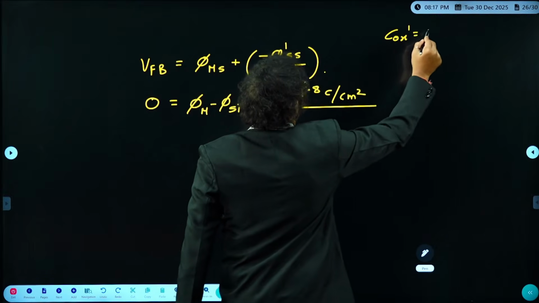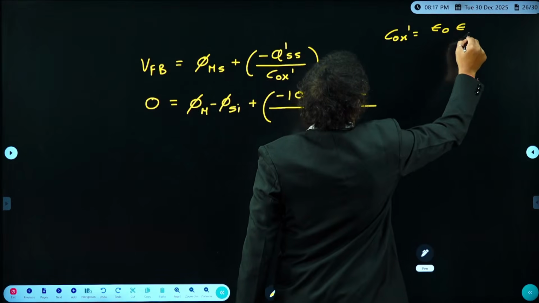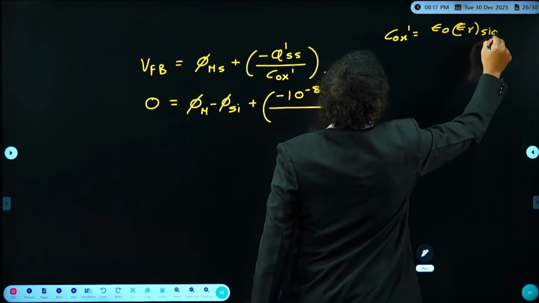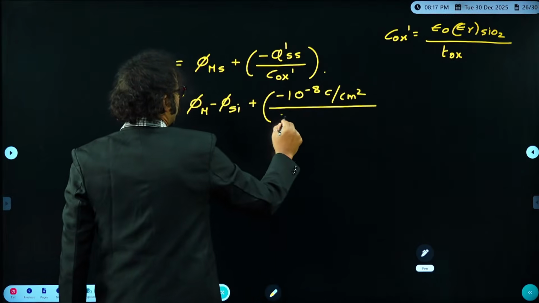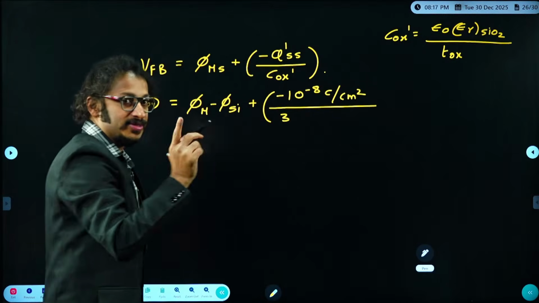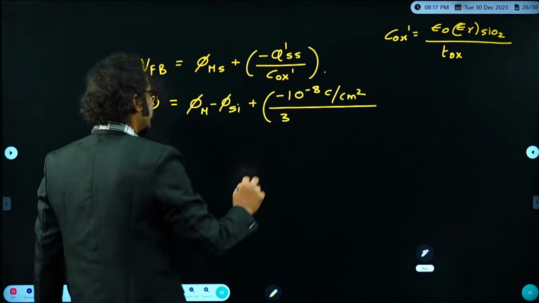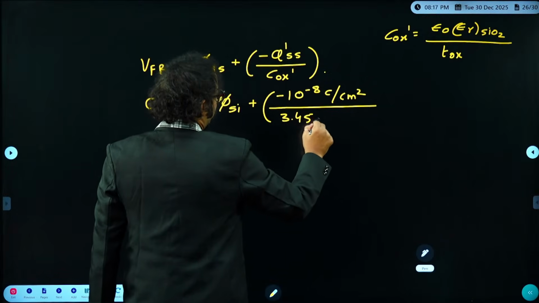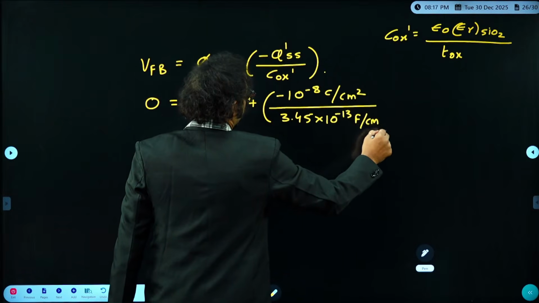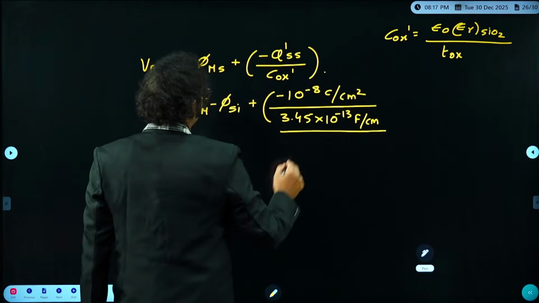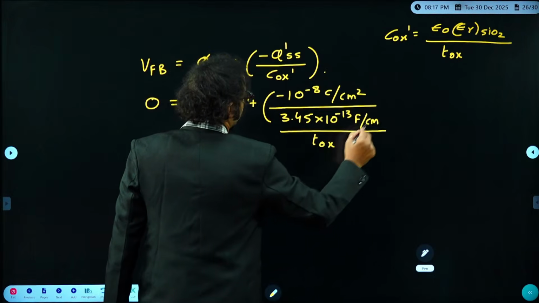Cox dash is nothing but epsilon naught epsilon R of silicon dioxide by TOX. If I do that product, I told you to remember this, it is 3.45 into 10 power minus 13 farads per centimeter, whole divided by TOX. The examiner has given the TOX.